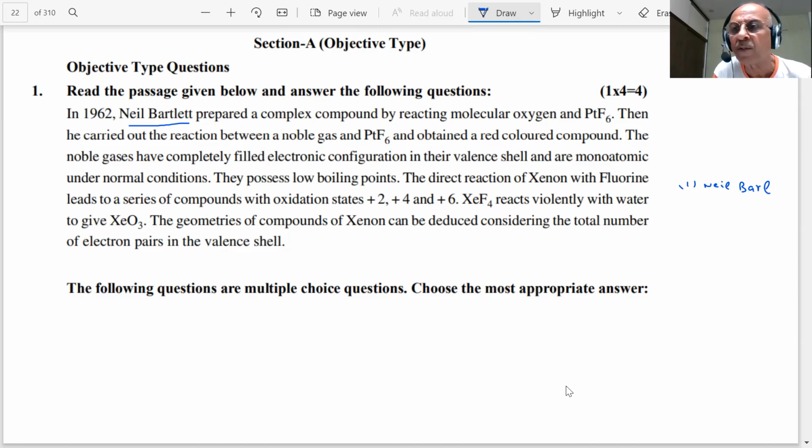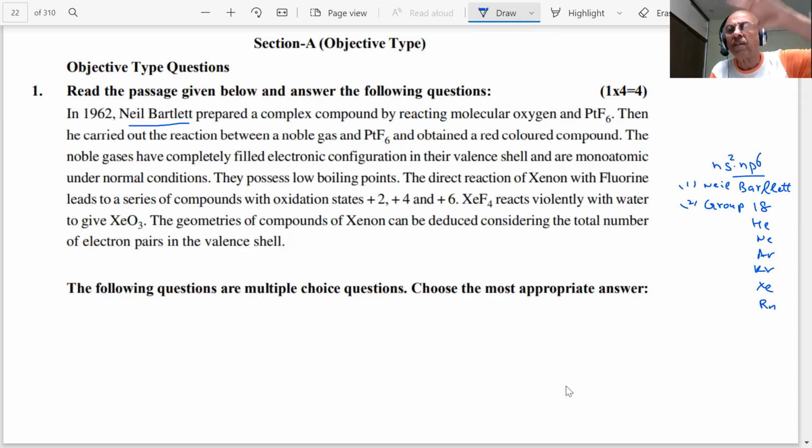Paragraph is there. Can you tell me the block? P block, group 18. Group 18. Which group 18? This is from group 18. What are the elements of group 18, students? Helium, neon, argon, krypton, xenon, radon. And what is the valence shell electron configuration of these, students? ns2 np6. Whenever we use a word, student, I revise the whole thing.